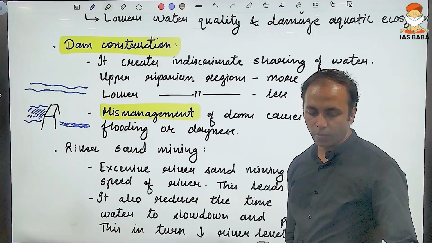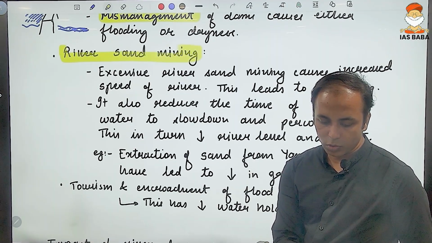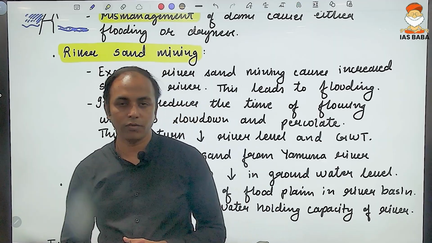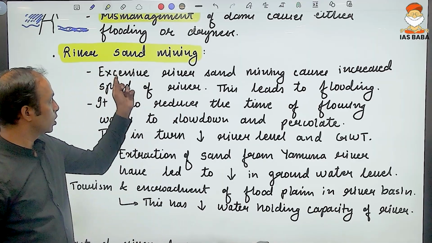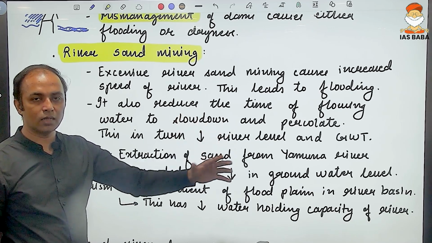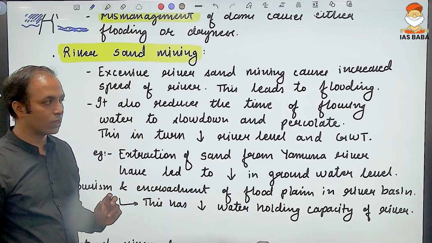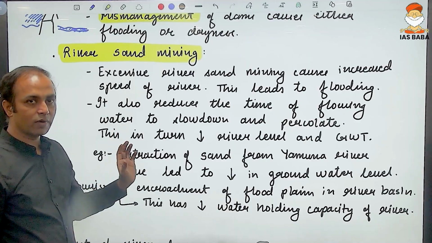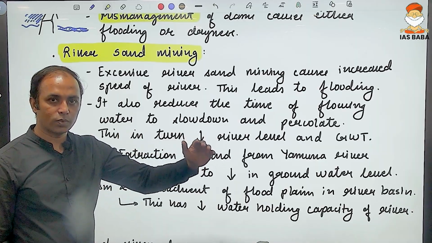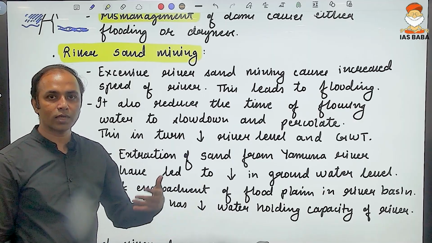River sand mining is another issue. This was also a prelims question with respect to excessive sand mining. What are the various consequences? The river does the job of erosion, transportation and deposition. So the sand gets deposited along the bed of the river. And this sand is very important, because with the sand, the speed of the river slows down. When the speed of the river slows down, the water percolates down and the groundwater gets recharged.